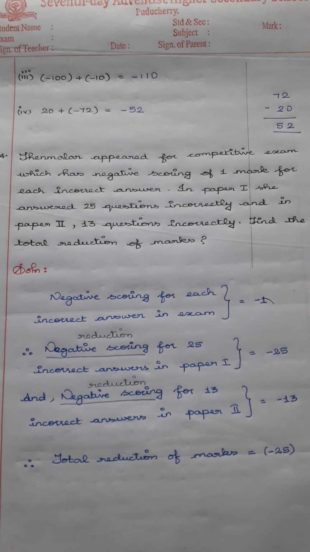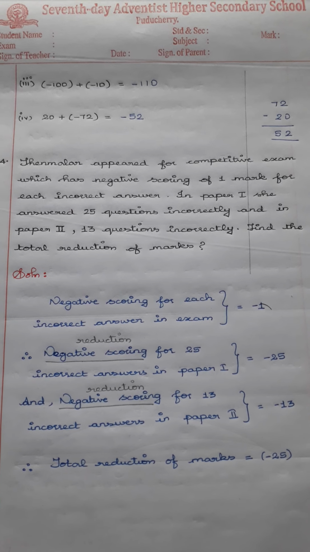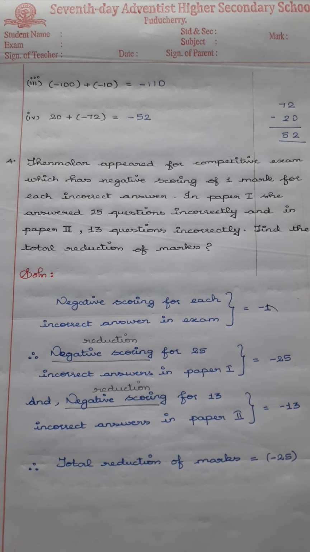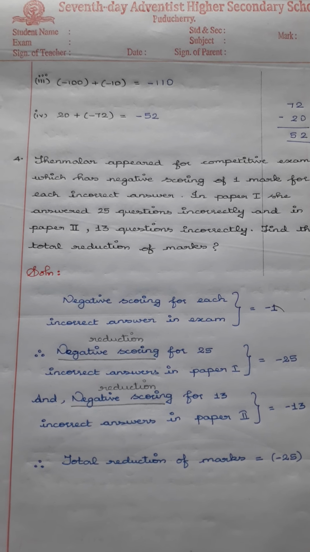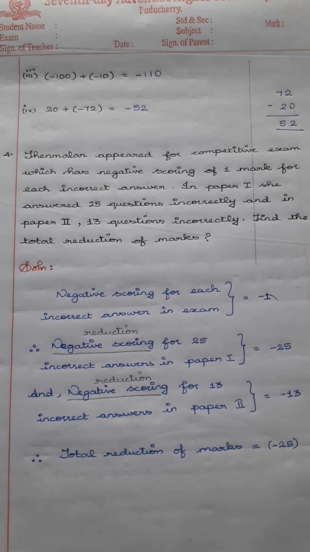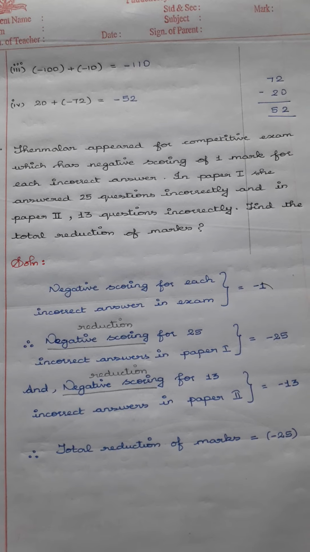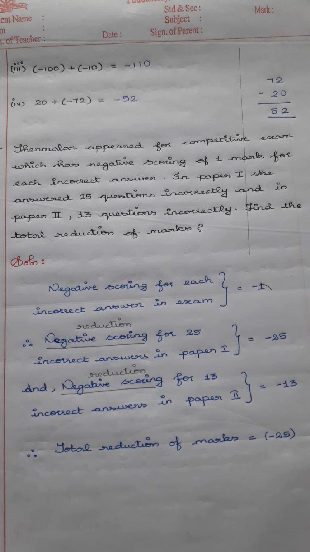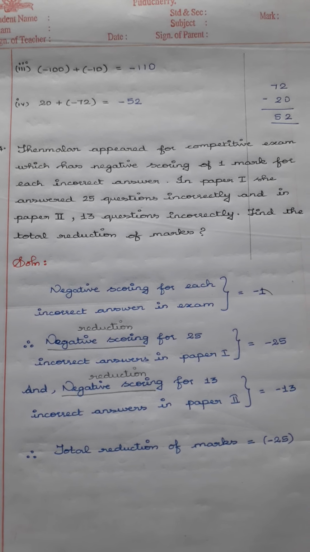She was writing the first paper as well as the second paper in this competitive exam, as you write for your subject English paper 1, English paper 2, or else Tamil paper 1 as well as Tamil paper 2. Here in paper 1, how many questions has she answered incorrectly? 25 questions.